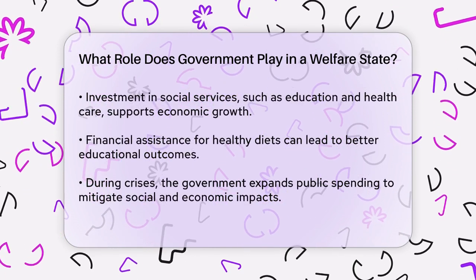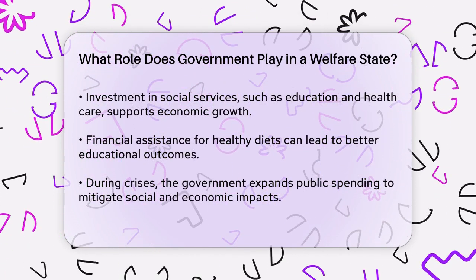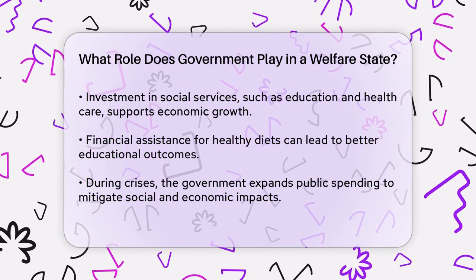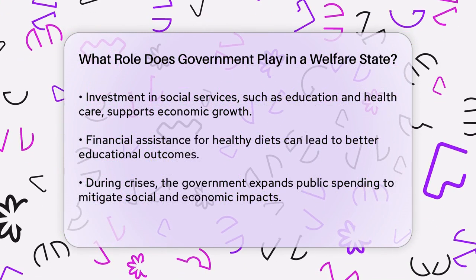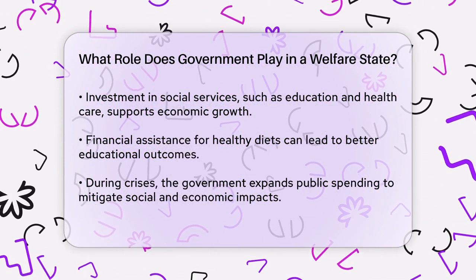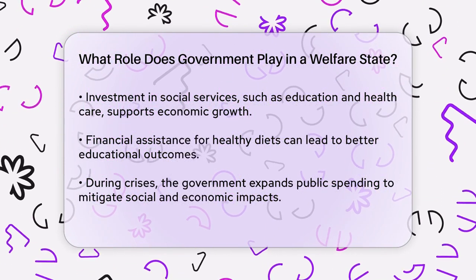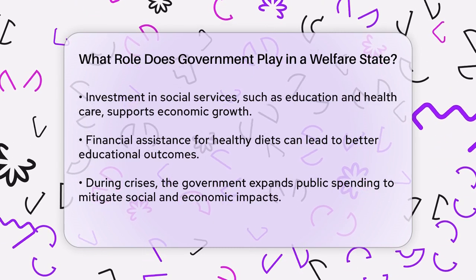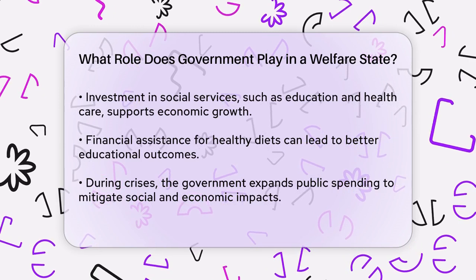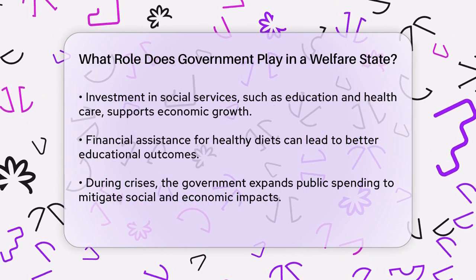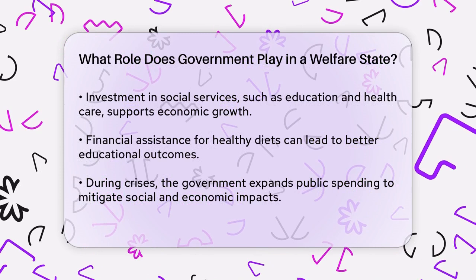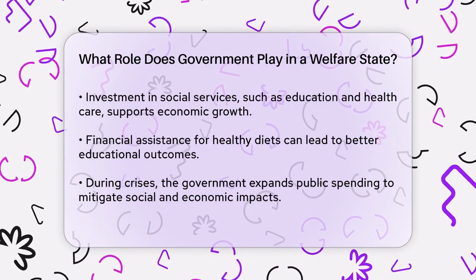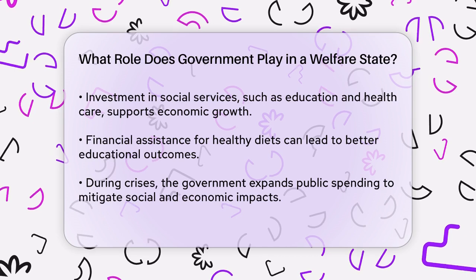During crises, such as the Great Recession or the COVID-19 pandemic, the government's role becomes even more vital. The welfare state helps soften the social and economic impacts of these crises by expanding public spending on health systems, employment support, wage subsidies, and social assistance. Countries like Denmark, which have a strong welfare state, were able to provide more balanced protection to their citizens during such times.